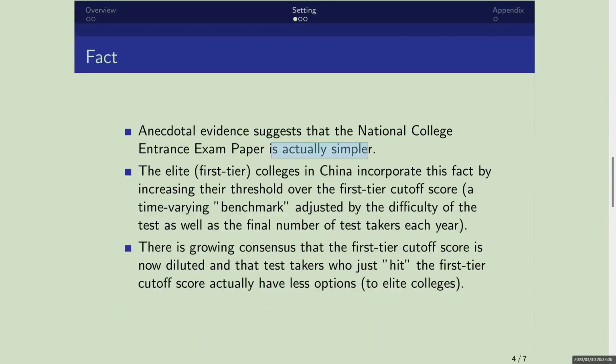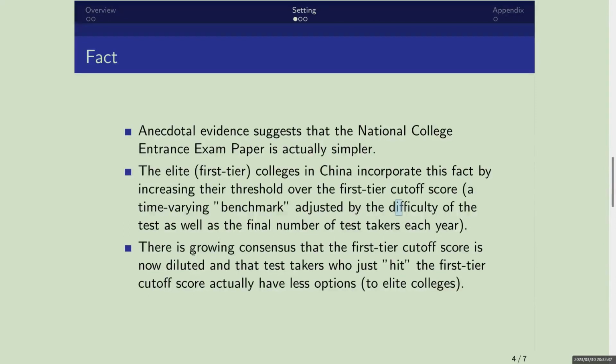As for the elite colleges in China, where elite colleges refer to the first tier or the first 100 colleges in China, the admissions officers incorporate this fact by increasing the threshold of the first tier cutoff score, which is basically a time-varying benchmark adjusted by the difficulty of the test as well as the number of test takers in each year.